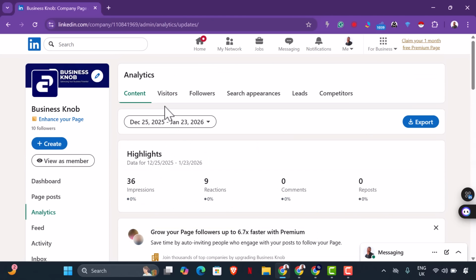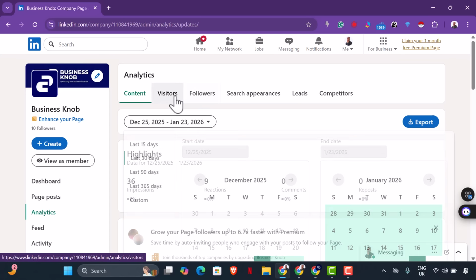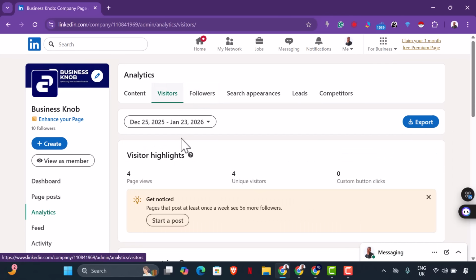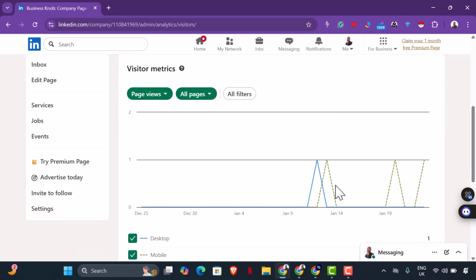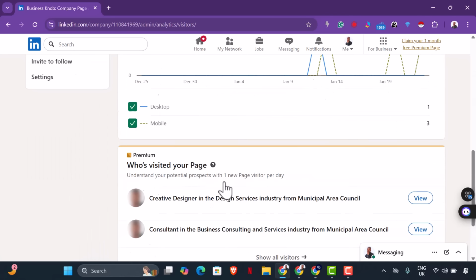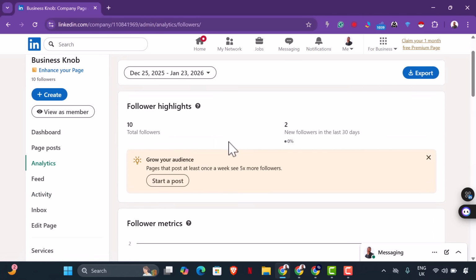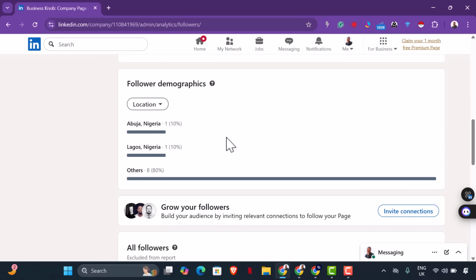But then there are other metrics you could see. You could change the date of your metrics to the last 1 year. It depends. You could change the metrics to visitors. Then you see 4 page views, 4 unique visitors, 0 custom button links and button clicks, and that is that basically. Then your followers, you get to see how many followers you have.